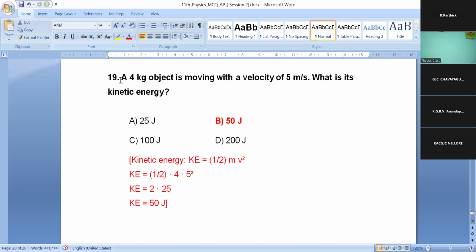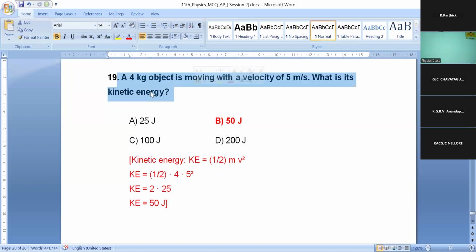19th question. A 4 kg object is moving with velocity of 5 meter per second. What is its kinetic energy? Already we knew about that kinetic energy formula, that is half mv square. So here, very straightforward question only. So m is 4 kg, v velocity 5. So kinetic energy half into 4 into 5 square. M into v square, 4 into 5 square.